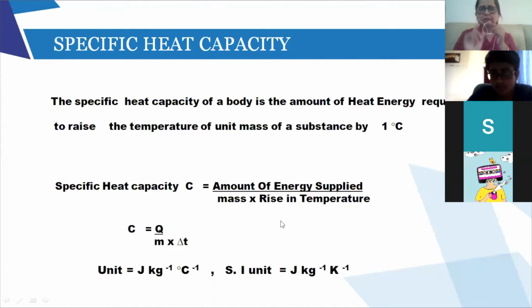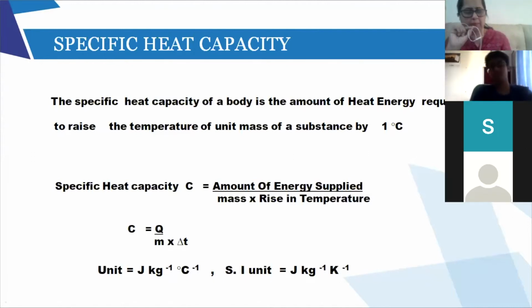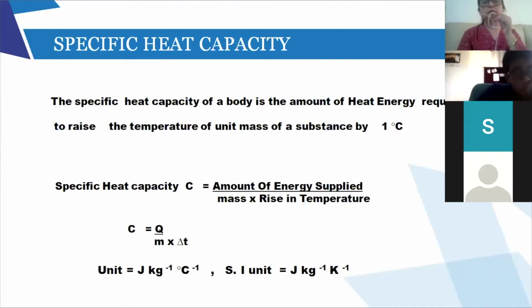Okay. Now this is specific heat capacity. This is always related to unit mass. And so each substance will have its own fixed value of specific heat capacity. There is a table given in your book where the specific heat capacity of various substances, for example lead and so on, is given.